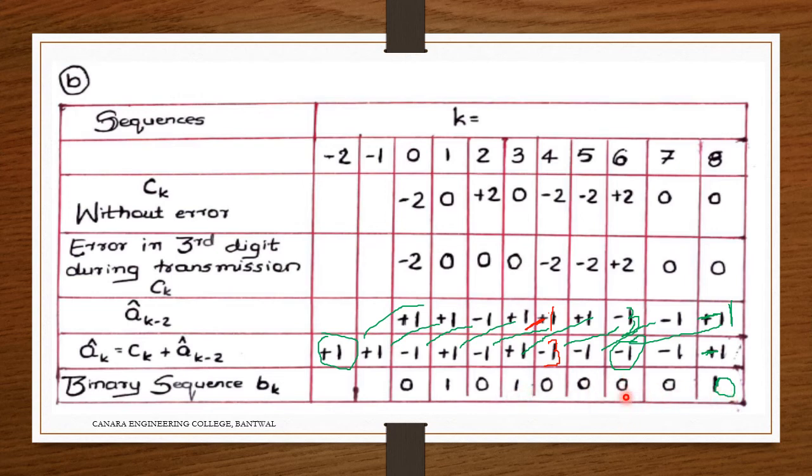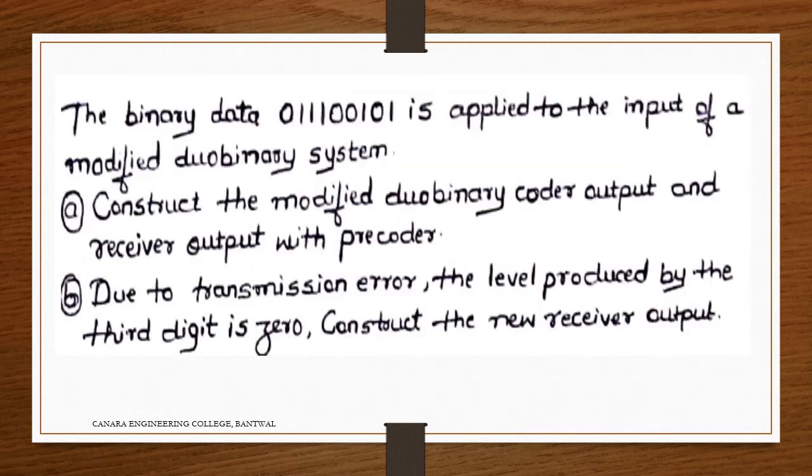So that might have occurred. We cannot get the exact bits; only that bit should have been affected, but it is affecting other bits also. Now we'll look into the same problem with the pre-coder.